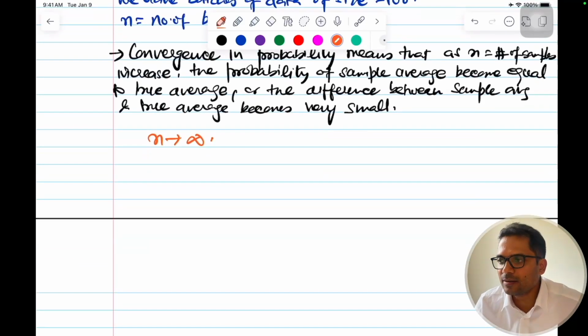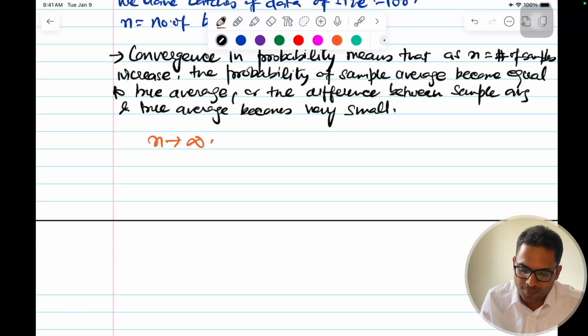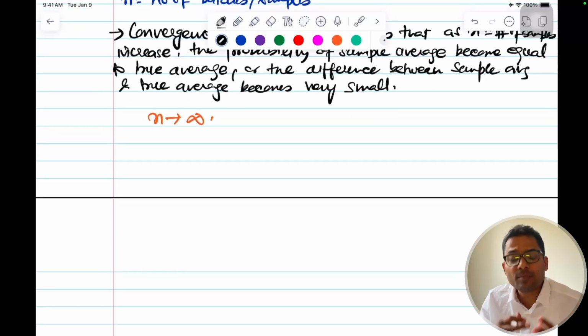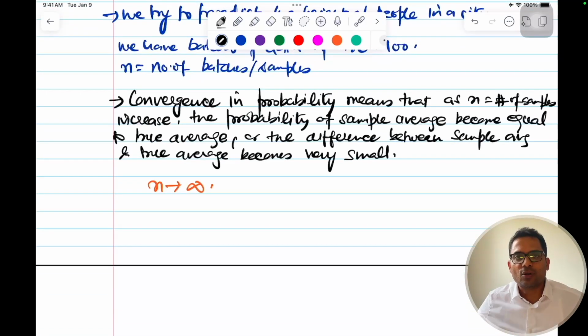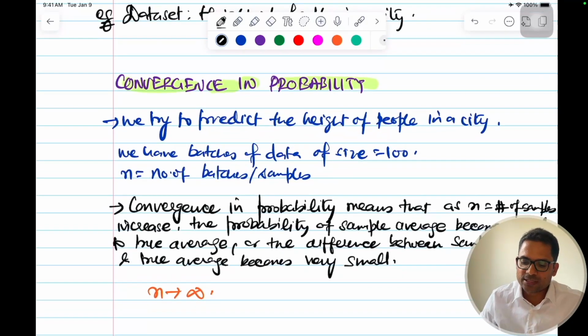Instead of 10, 100, 1000, as the number increases, the average of the sample will become very close to the true average, with very high probability. As n increases, the probability increases, and it converges to the true average. That's what convergence in probability means.